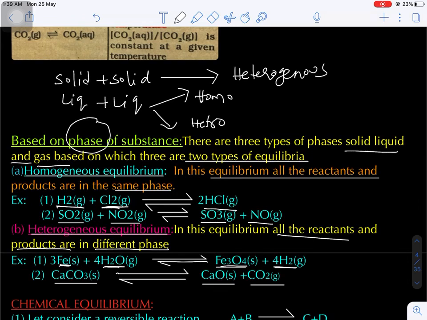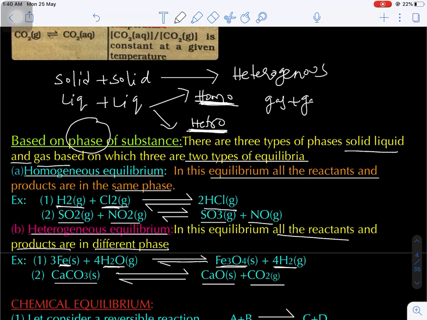If both liquids are soluble in one another, they form homogeneous. If they are not soluble in one another, that is heterogeneous. Let's suppose alcohol and water, both liquids, and they are soluble in one another. That means the mixture of alcohol and water will form homogeneous. Let's suppose we have water and benzene, or water and kerosene, where the liquids are immiscible, they are not soluble in one another. That is called heterogeneous. Are you getting my point?